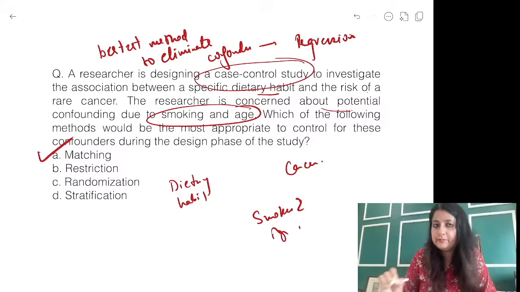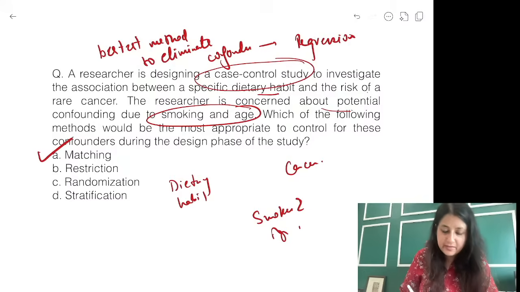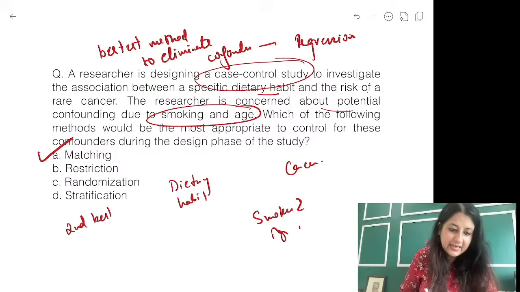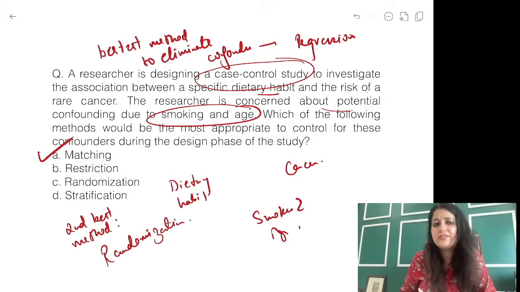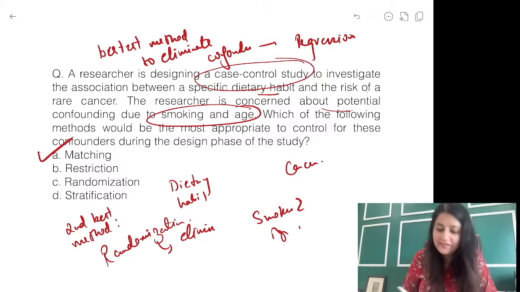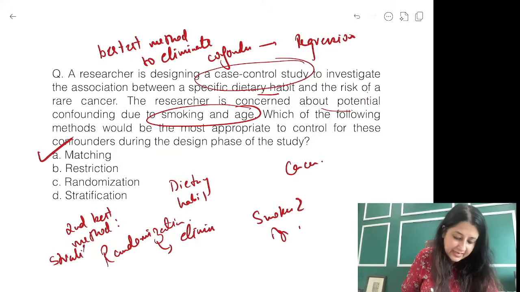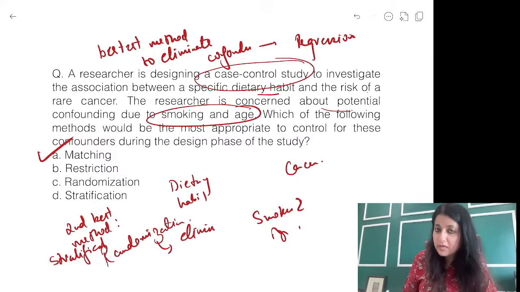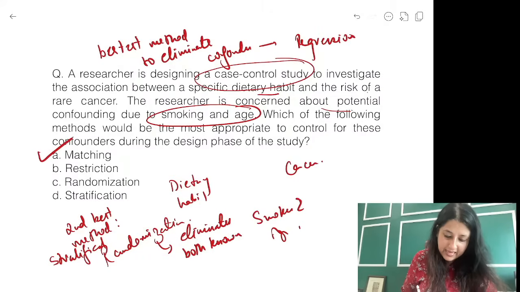But the second best method is randomization, maybe stratified randomization. Because it eliminates what? It eliminates both known and unknown confounders.